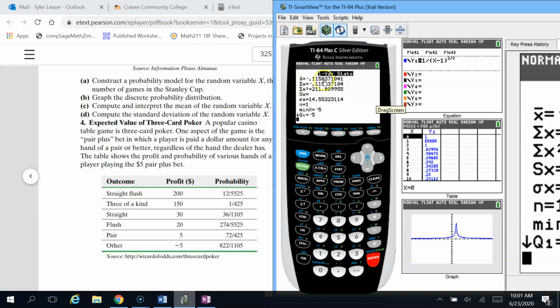Remember that we're dealing in money here, so really that's like 12 cents. Every single time you play 3-card poker and you bet $5, you have an expected value of losing 12 cents. Now, of course, that's not going to happen every single time. This is what would happen after a long period of time of betting $5 over and over again. If you were to sit at this table and bet $5 on 3-card poker for the rest of your life, then on average, you would be losing 12 cents every time you played the hand.